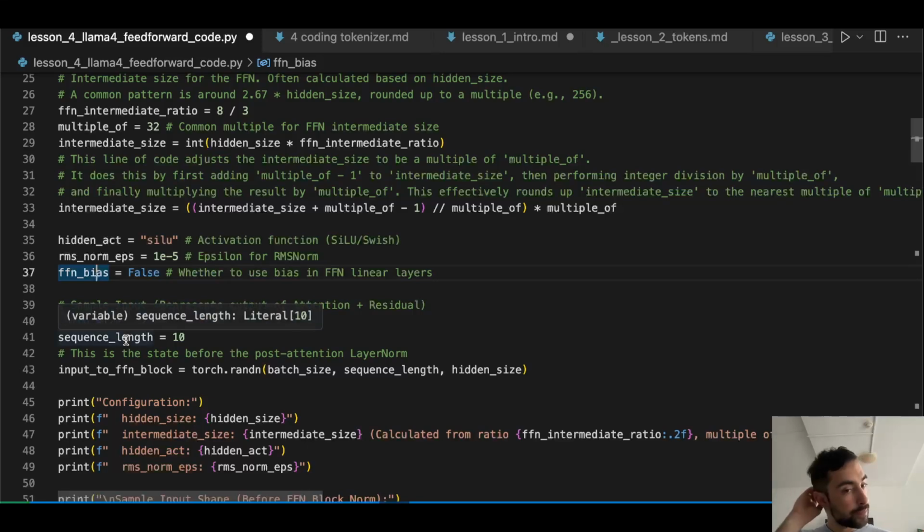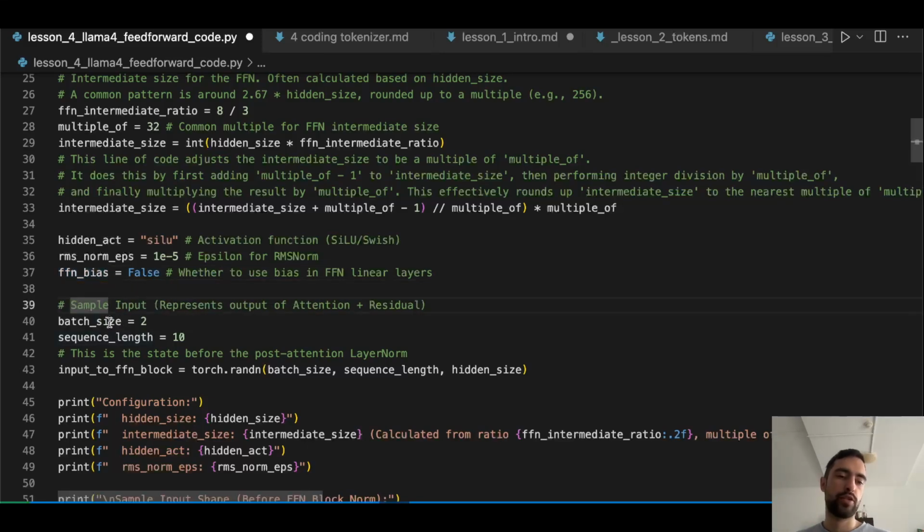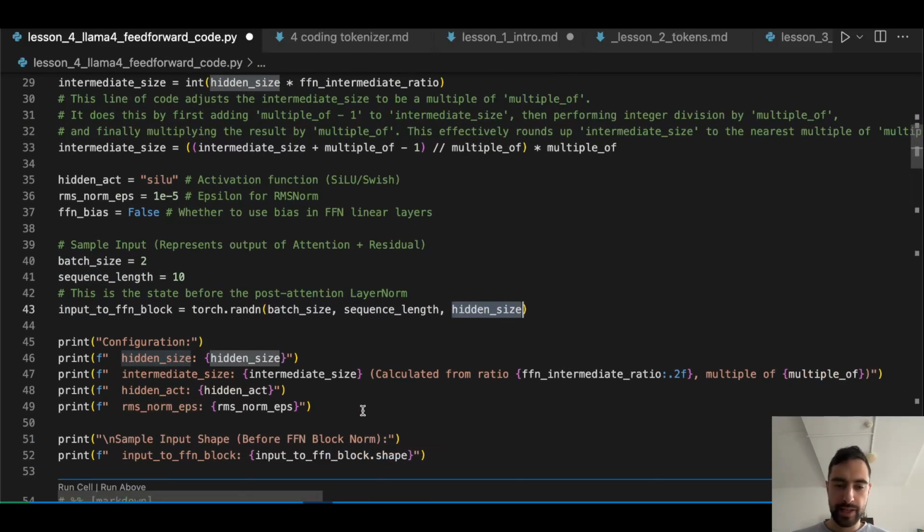And then sample input, we're going to have batch size 2 and sequence length 10. So we will have 2 independent sequences of tokens, that is 2 independent context windows. So we create some random inputs: batch size, sequence length, hidden size. This is like the beginning.